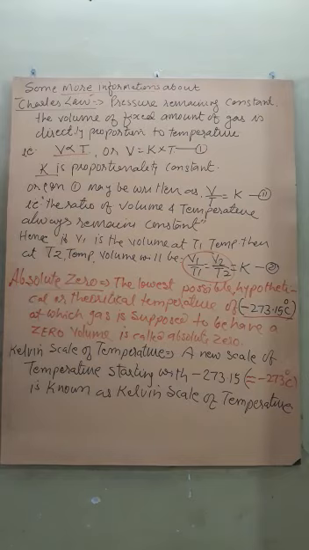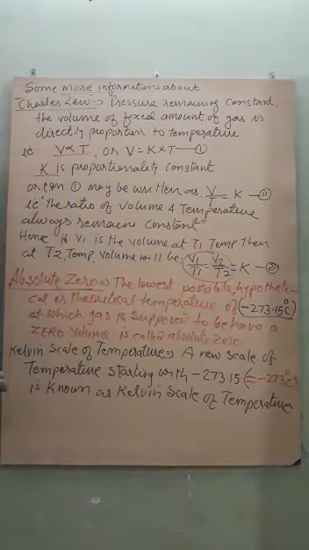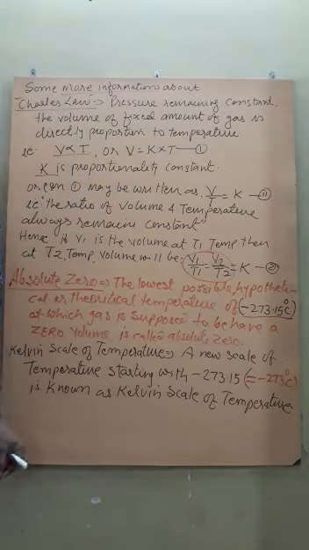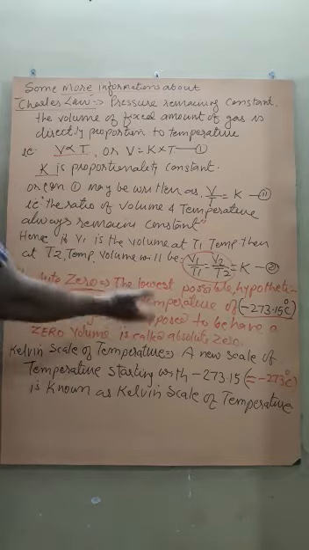Therefore this scale of temperature is called the Kelvin scale or absolute zero. Absolute zero is the lowest possible, only theoretical, temperature, which is minus 273.15 degrees Celsius, at which the volume of a known amount of gas filled in a vessel becomes zero, which is actually never possible, but theoretically it is possible.